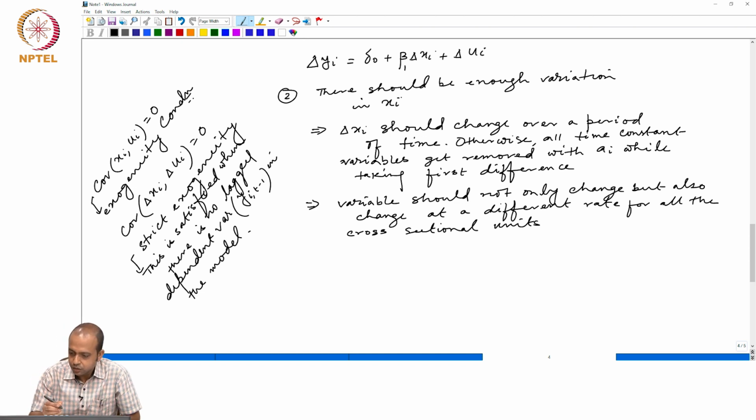All right. So, if these conditions are satisfied, then only will we say that OLS is applicable to estimate this type of model. Of course, there are several limitations of this first difference model that we will discuss in our next session. Thank you.